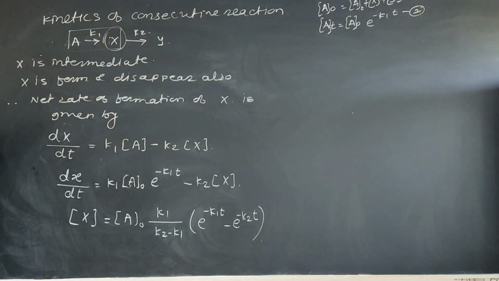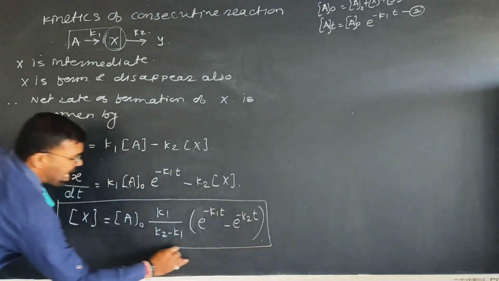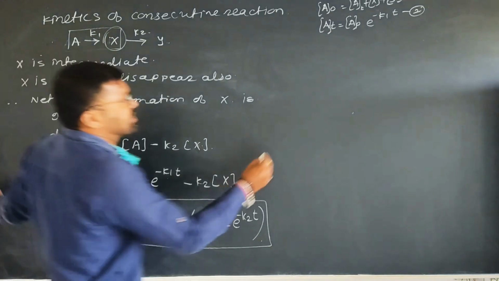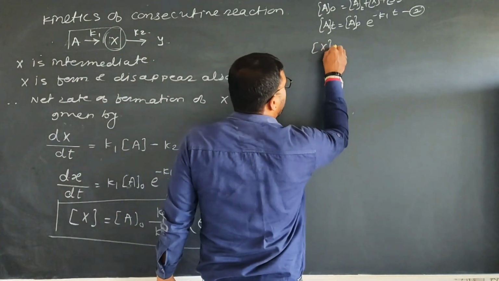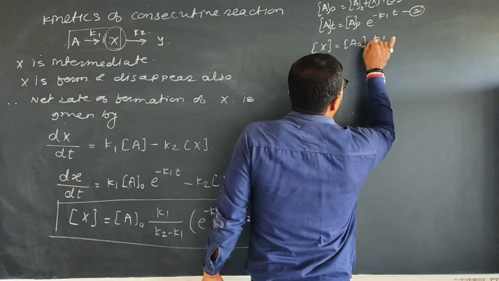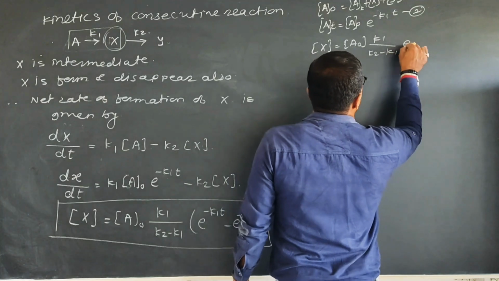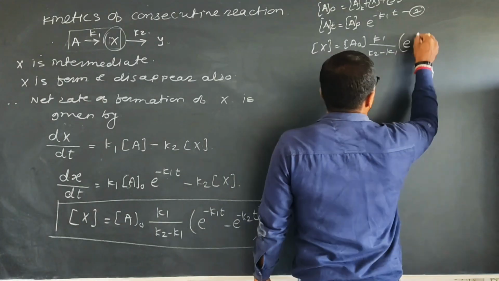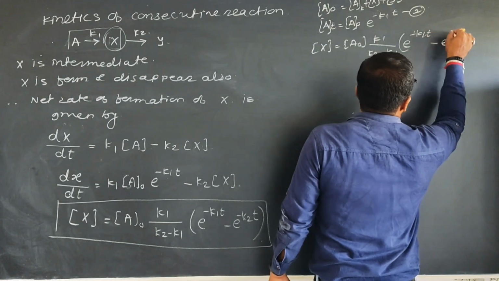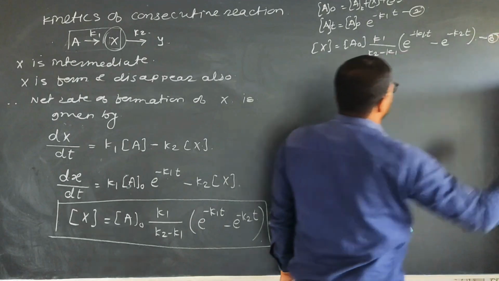This is again one formula for x, that is the concentration of x. I write here the important formula: x is equal to a0 into k1 upon k2 minus k1 into e raised to minus k1 into t minus e raised to minus k2 into t. This is equation number 3.